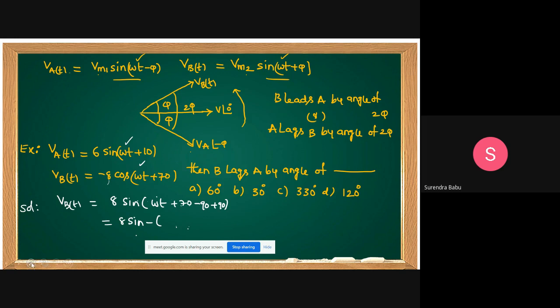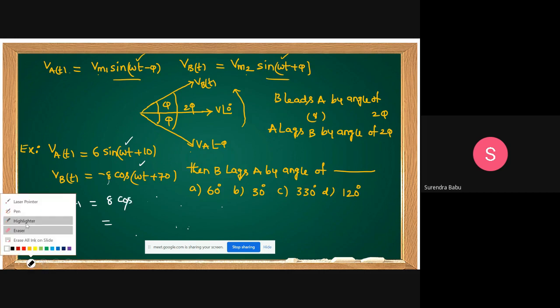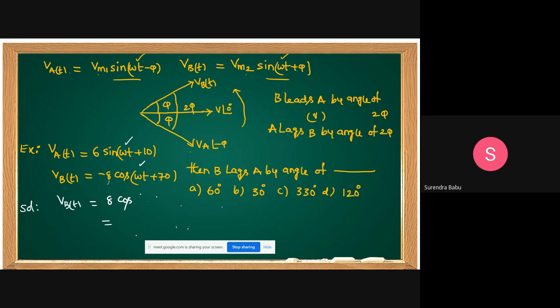180 plus you can write. So just a minute, sir. Sorry. This is 8 cos of 180 plus omega t plus 70.